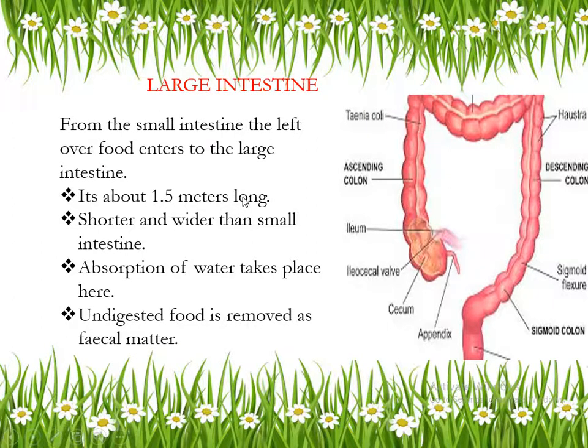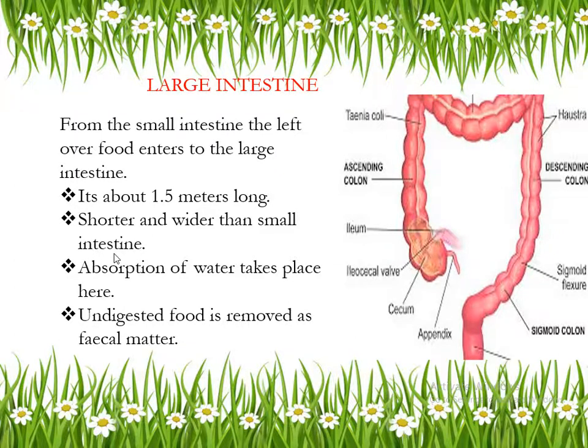The digested food present in the small intestine, and the leftover food, will enter the next compartment, which is the large intestine. After the small intestine, the next compartment is the large intestine. The food that remained enters the large intestine, which is about 1.5 meters long, shorter and wider than the small intestine. And what is its main function?